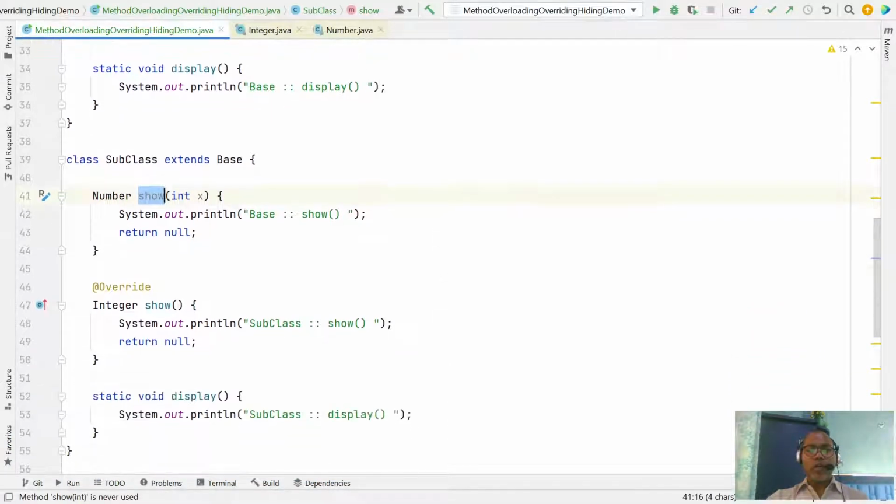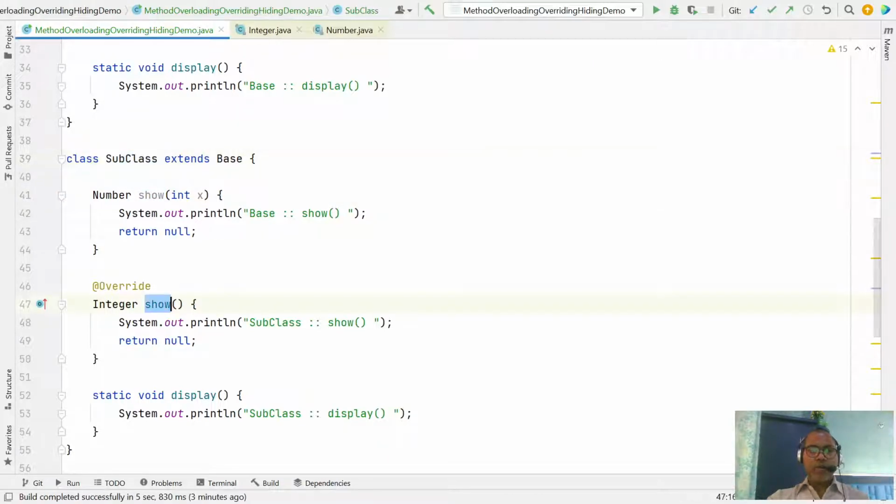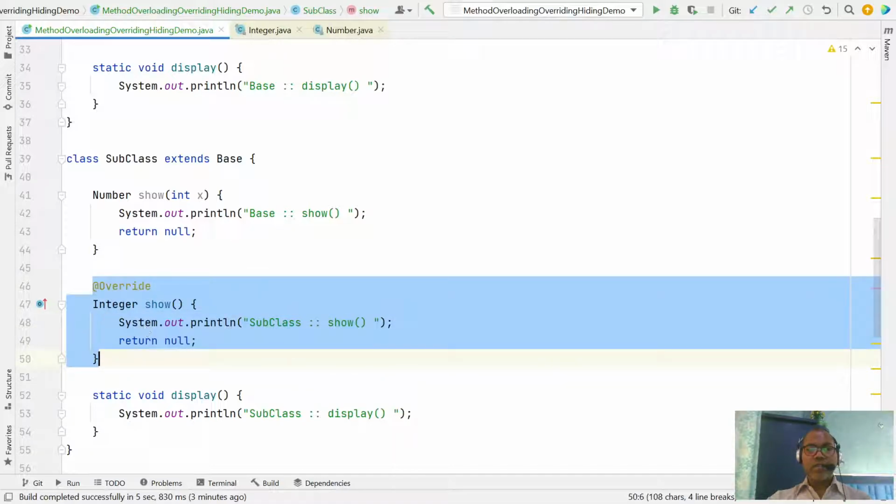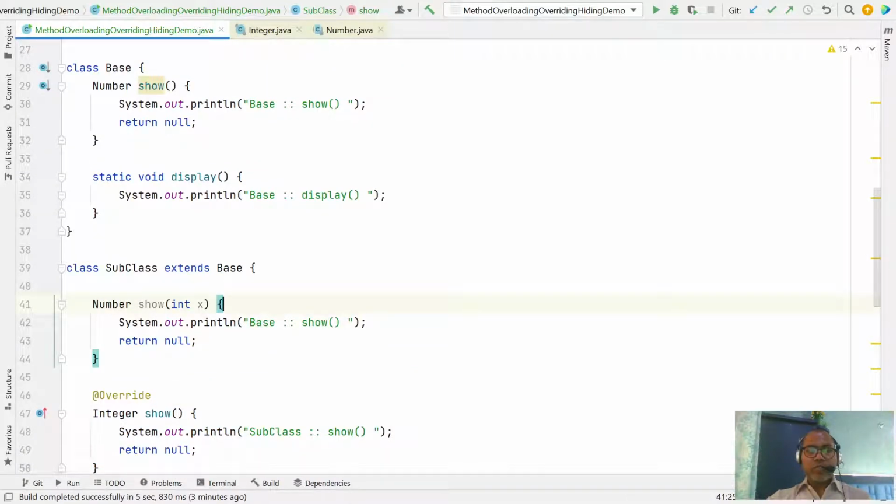So please ensure that whenever your subclass has more than one method with the same name and a different parameter list, this is the definition of method overloading. Even if you do not define the original, you can still say method overloading. But which one can you say is overriding? The same signature. The return type can be the same or a subtype. So these are some basic key points with respect to overriding.